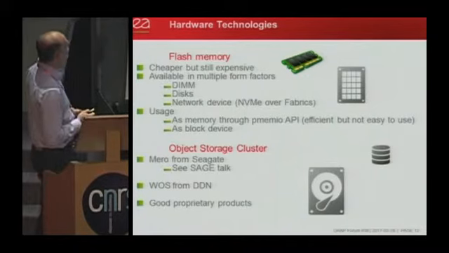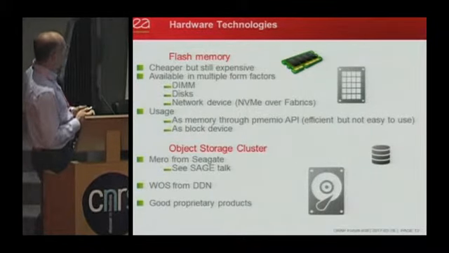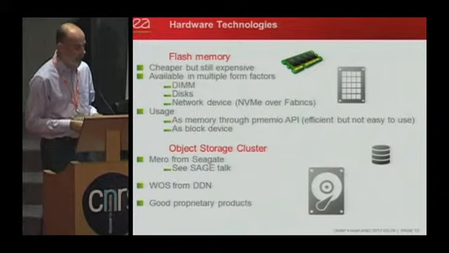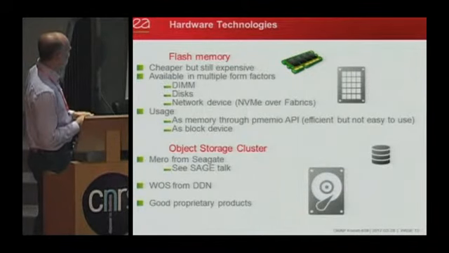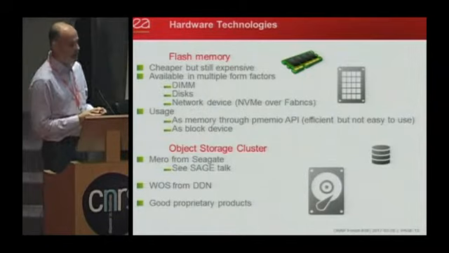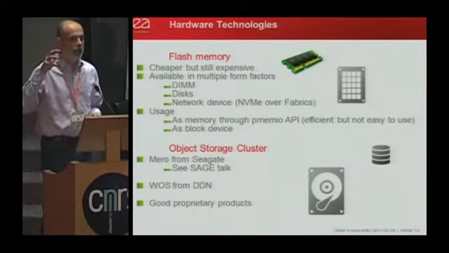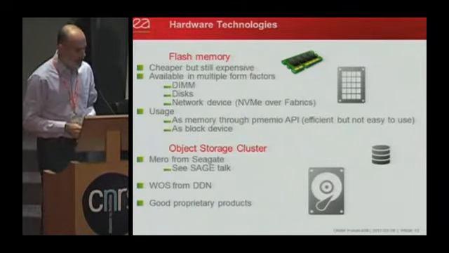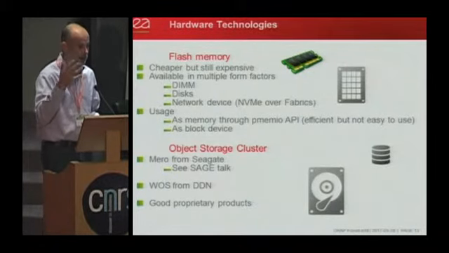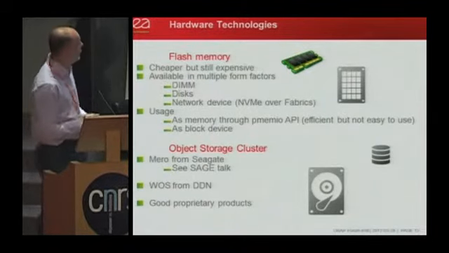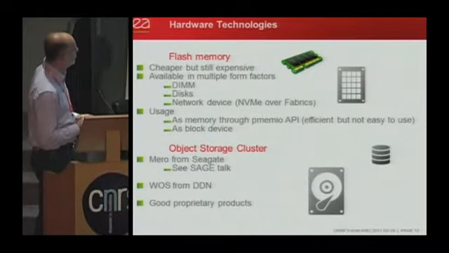But it's available in multiple form factors. Today you can have it in a DIMM form factor, so memory, or like a disk in SSD. But we have also started to see it as a network device with the NVMe over Fabrics protocol. This is one of the changes we are seeing: we could start to imagine connecting our storage devices directly on the network, and maybe also being able to access this network storage with a memory semantic. This is typically what is done through the PMIO API.